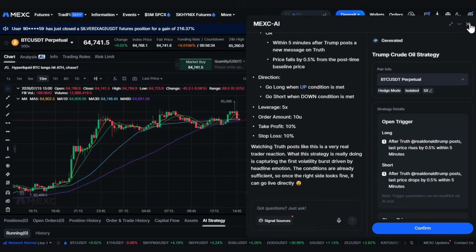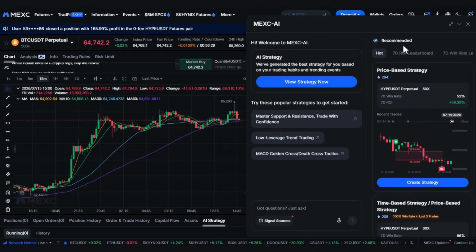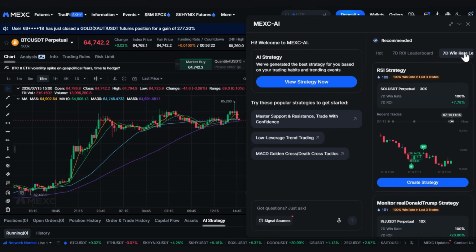Now on the right side of the interface, you'll also see a recommended strategies section. This is broken down into a few different tabs. You've got hot strategies, a 7-day ROI leaderboard, and a 7-day win rate leaderboard. For each strategy listed here, you can see the type of strategy it is, the trading pair it uses, the leverage being applied, the 7-day ROI, the 7-day win rate, the recent trades it has taken, and a chart showing exactly where it entered and exited. So you can actually look at the track record of a strategy before you decide to run it. That's a really useful feature. You're not just blindly following something, you can see how it's been performing.